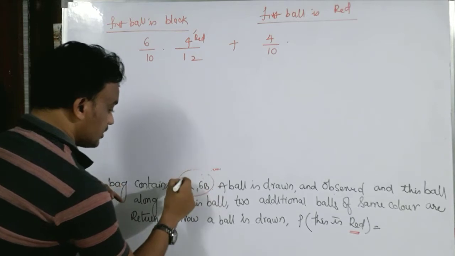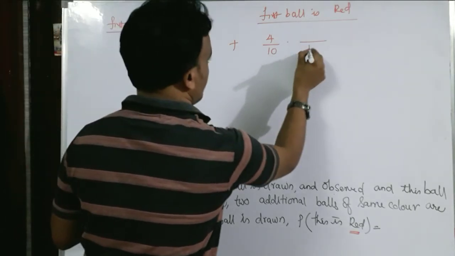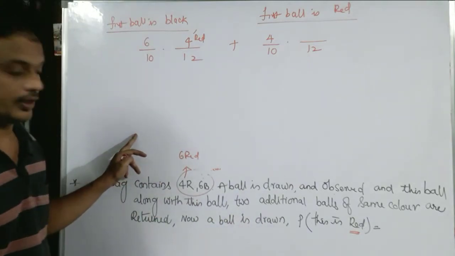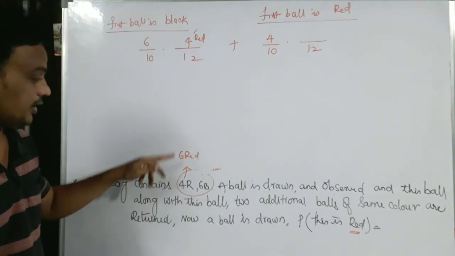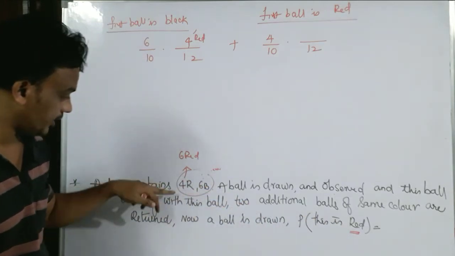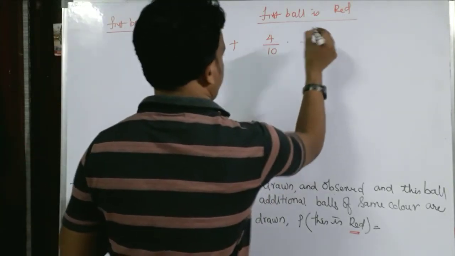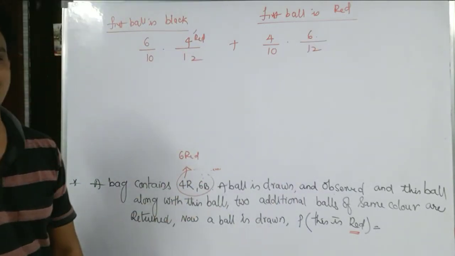Now how many red balls are there? 6 red balls. Now the number of balls is 12, right? Now how many chances are there to get the second ball red? 6 red balls are there, so 6 chances. That is the problem, a very simple problem.